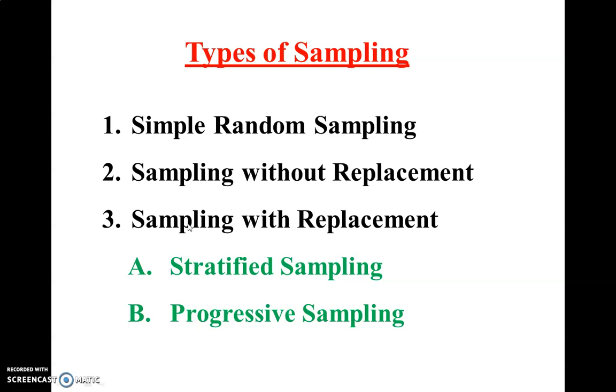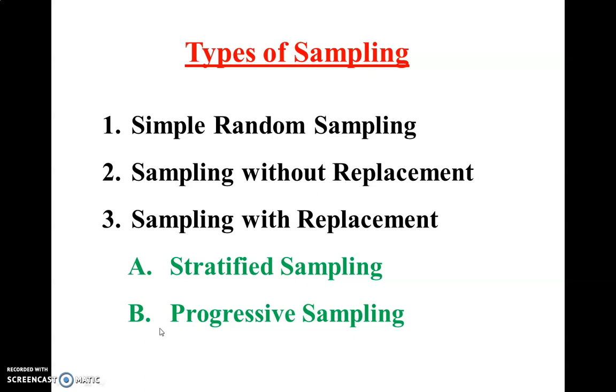Then coming to the third, that is sampling with replacement. This is without replacement, where you are not putting the sample back in the population. Here, we are putting the sample back in the population. When an object is selected, it is replaced or put back in the population. So here there are chances of the same object getting picked up more than once.